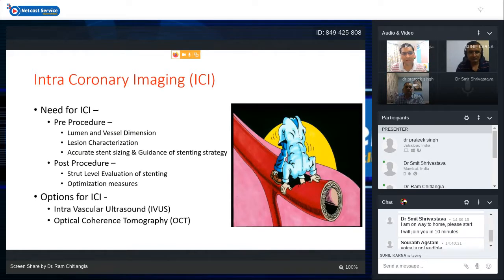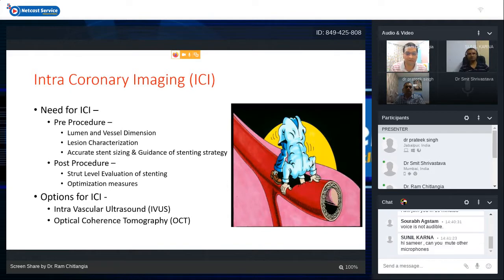So what is the need of ICI? Basically it is for pre-procedure planning. What do we want to know? That is lumen dimension and vessel dimension. We want to characterize the lesion. What is the type of the lesion, whether it has fatty plaque, fibrofatty plaque, or calcific plaque.